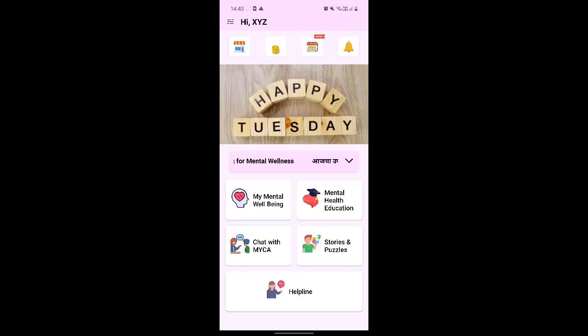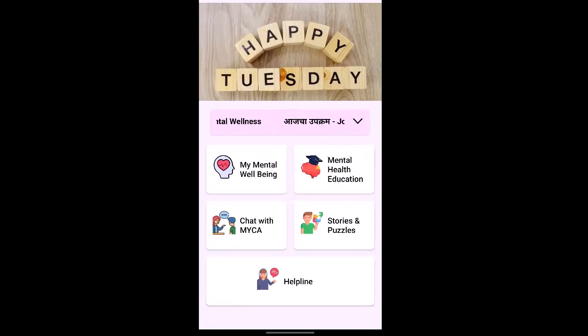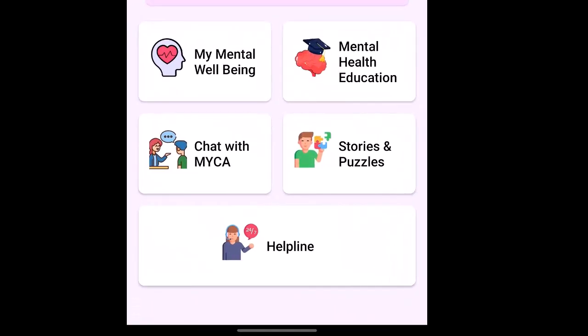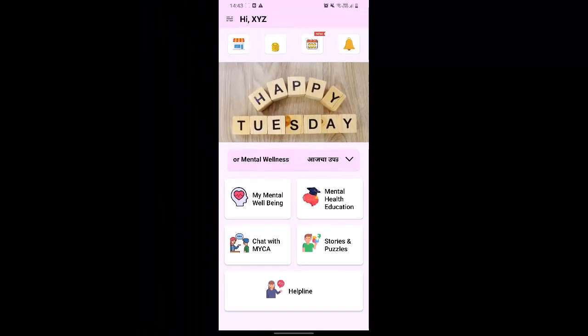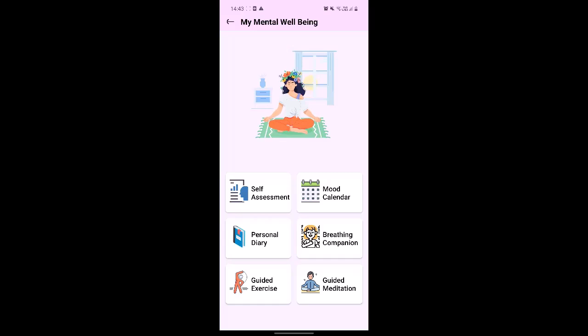Below the daily activity section, you will notice 5 tabs. First is My Mental Wellbeing. Second is Mental Health Education. Third is Chat with Mica. Fourth is Stories and Puzzles. Fifth is Helpline. Let's go through each of these features one by one. So first is My Mental Wellbeing.